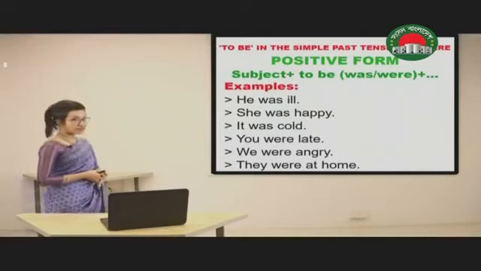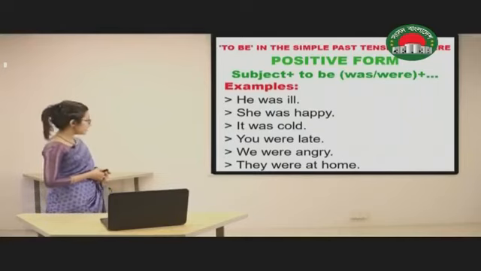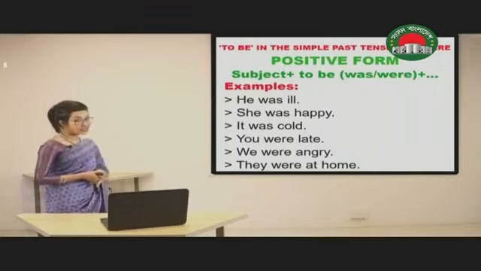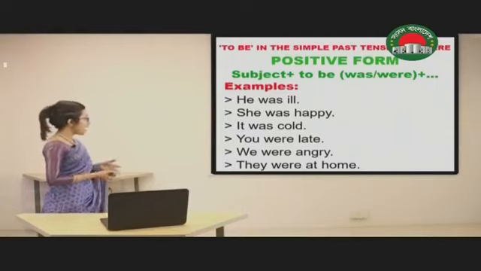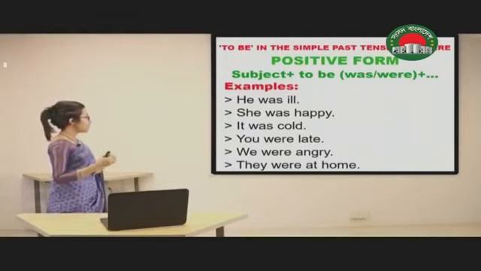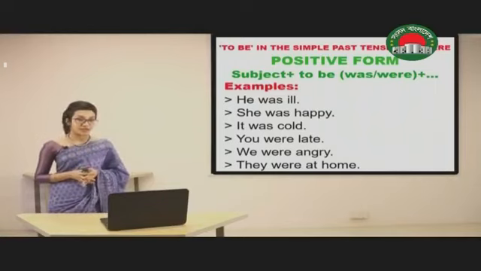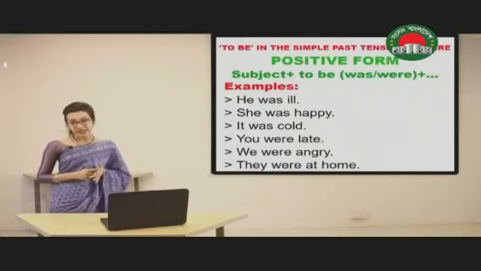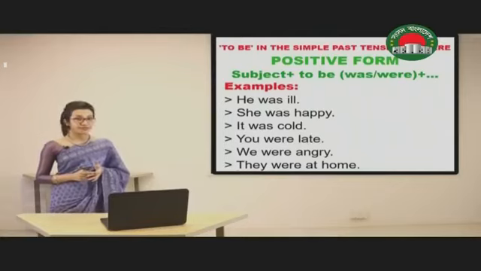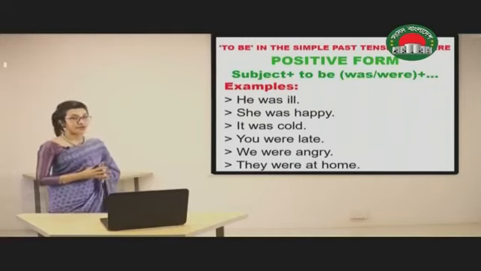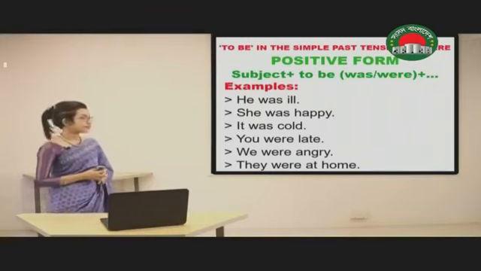There are some examples given here. He was ill, she was happy, it was cold, you were late, we were angry, they were at home. In all these cases, what have we done? We have used was with I, he, it and she. In all other cases, we have used were as the to be verb.